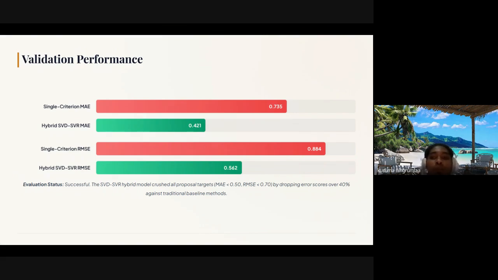Our SVD and SVR system achieves a MAE, or mean absolute error, of 0.420, and an RMSE, or root mean squared error, of 0.562. Both metrics outperform the single criterion baseline and beat our proposal target of MAE under 0.50 and RMSE under 0.70, proving the high precision of our approach.